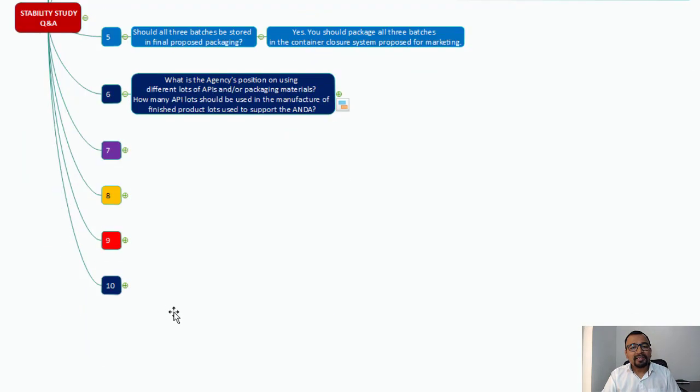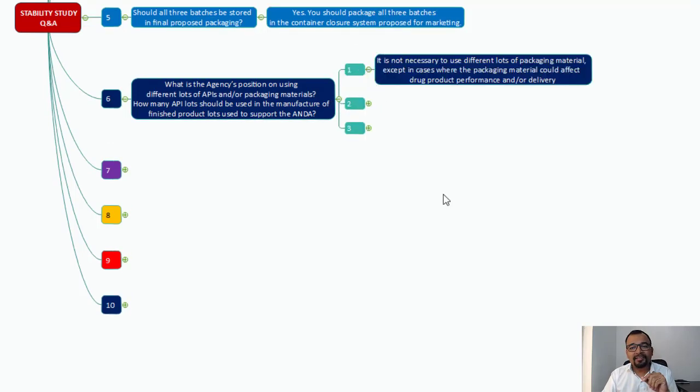The point number 6 is, what is the agency's position on using different lots of APIs and/or packaging materials? How many API lots should be used in the manufacture of finished product lots used to support the ANDA? So how many lots of API and the packaging material? That is the question, and here is the answer for that.